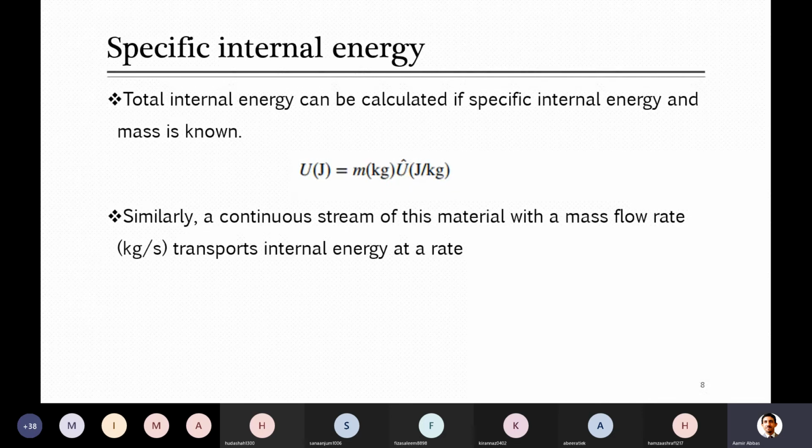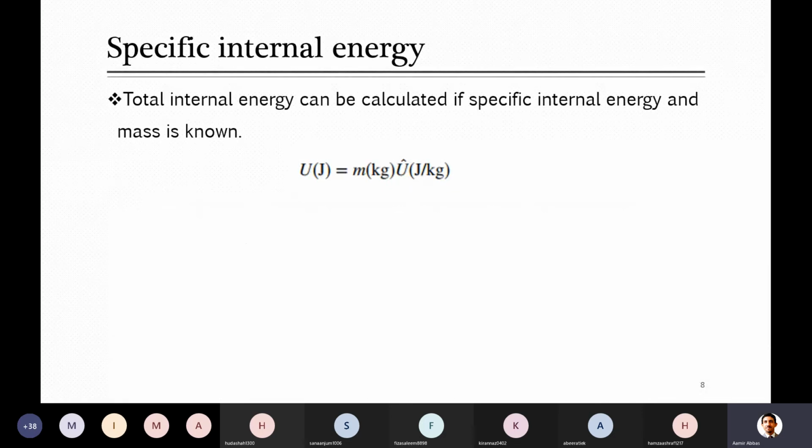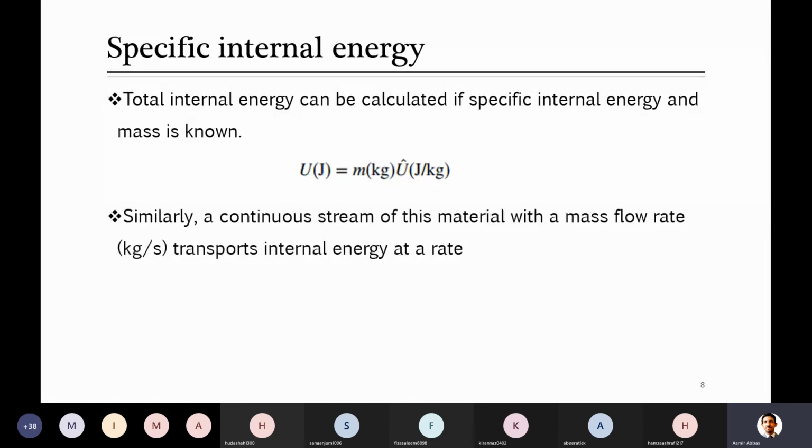So if we have simple mass, then this property, internal energy divided by the mass, will be specific internal energy. But if it is reported in the form of flow rate, as I told you, if mass is in flow rate, then this will be internal energy per unit time.